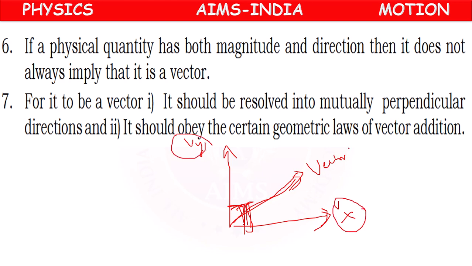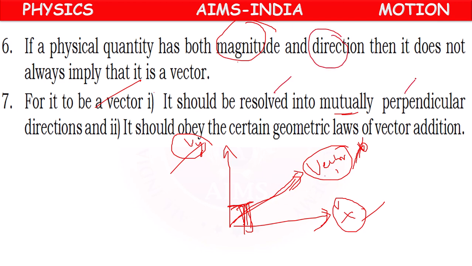In this way, if a vector can be replaced by perpendicular components, instead of the vector we take its x component and y component, which are mutually perpendicular. Then it will be a vector. Along with having magnitude and direction, it should be resolved into mutually perpendicular directions. That is one condition, and they should follow certain geometric laws of vector addition. Then only it will be a vector. Otherwise, it is not a vector.